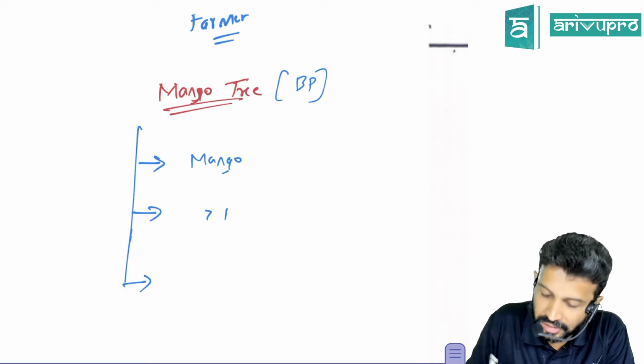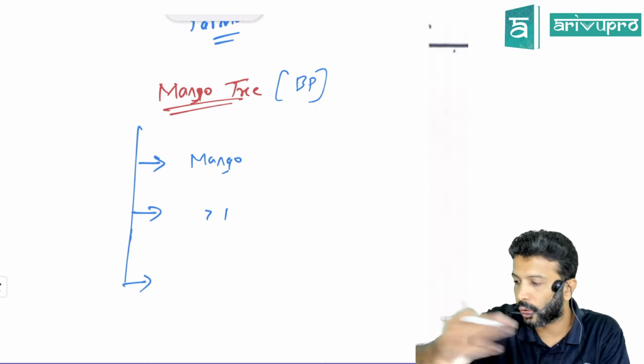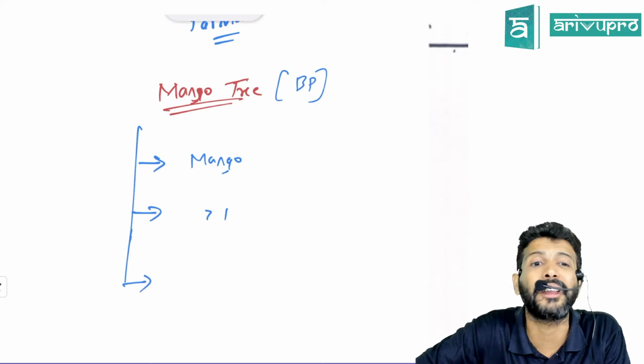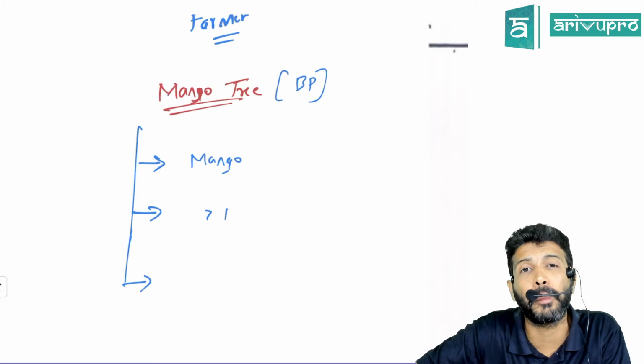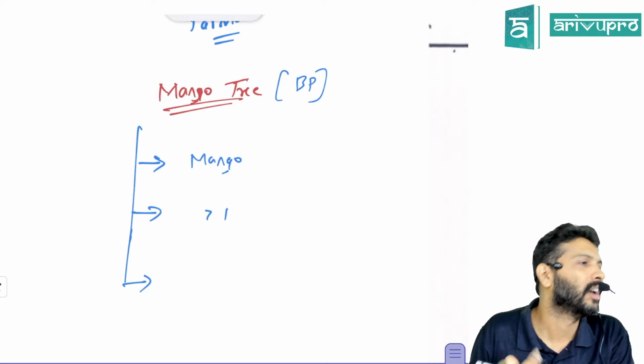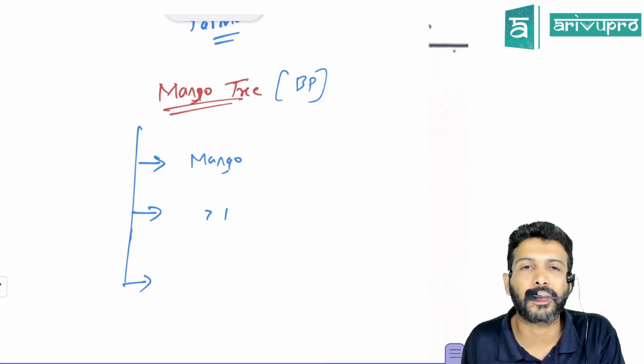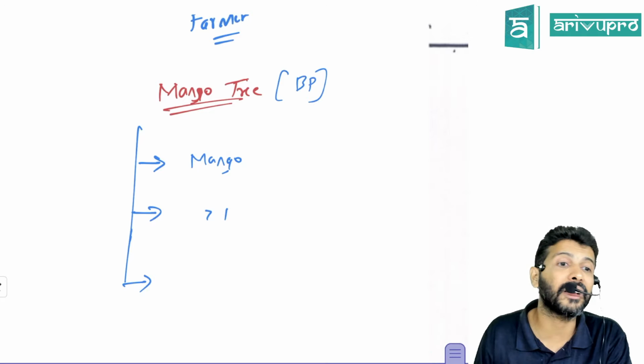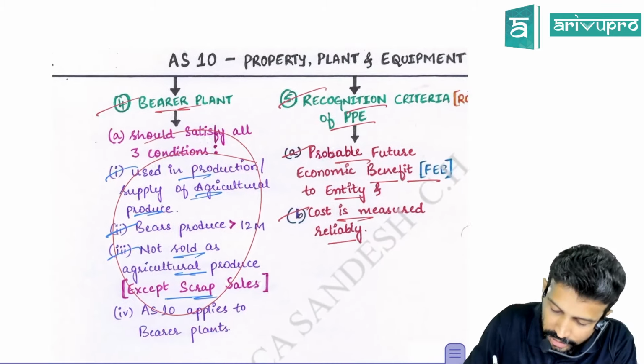Routinely, if you are selling that bearer plant, no. If you are routinely selling in your day-to-day business, is it property, plant and equipment or inventory? If you are routinely selling this plant, then it becomes your inventory. So you can't treat it as property, plant and equipment and apply AS 10. That is what the 3 conditions are trying to specify.